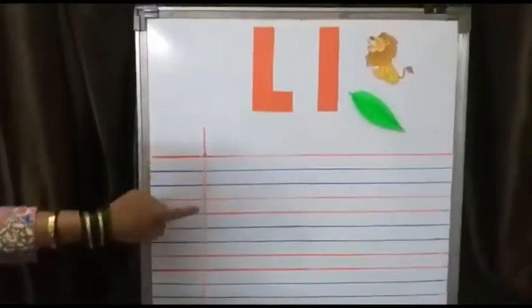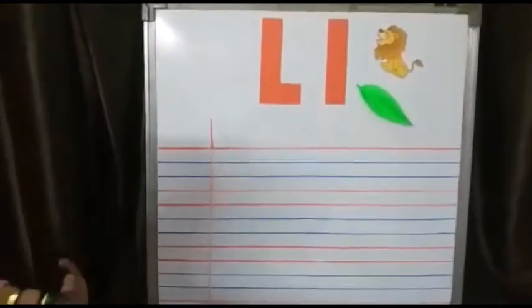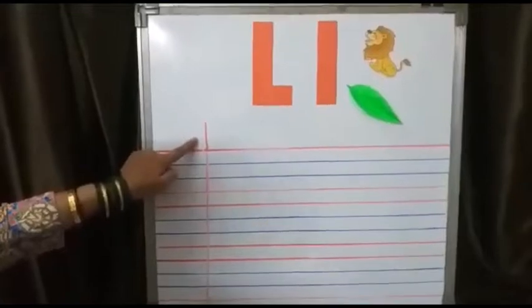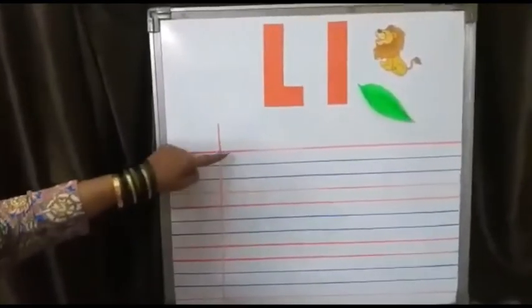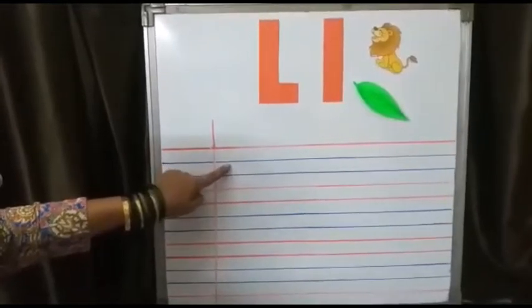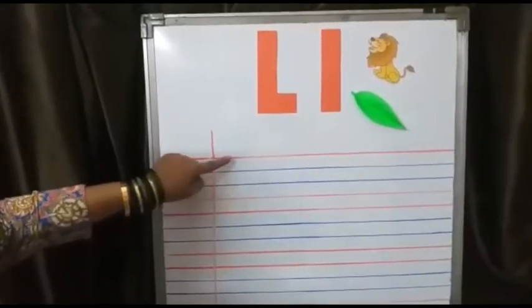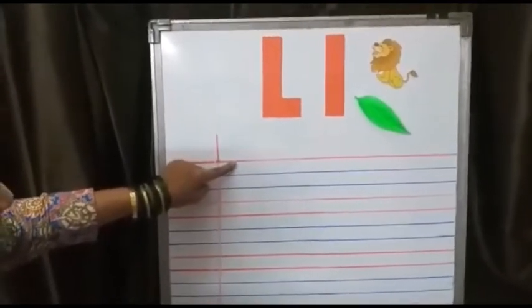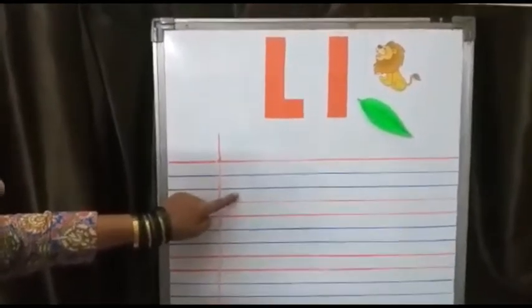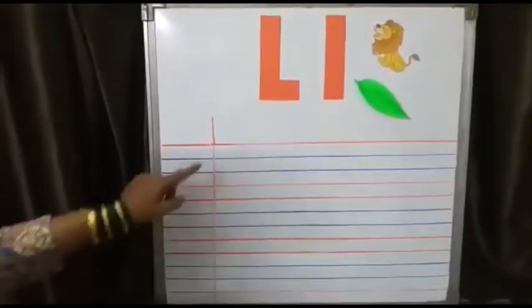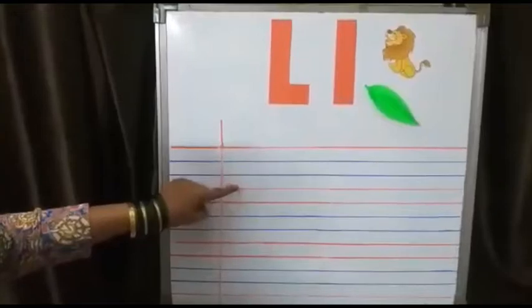This is margin. In margin we don't write anything. We only write date. This also teacher will write for you. Let's revise the lines. Top red line, first blue line, second blue line, and last bottom red line. We have to write letters in these 4 lines.